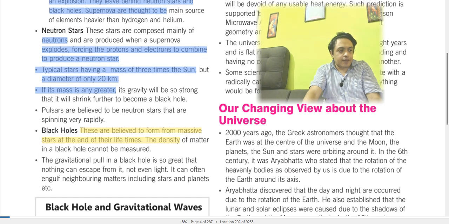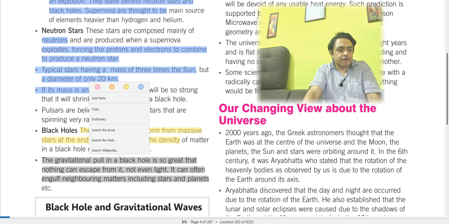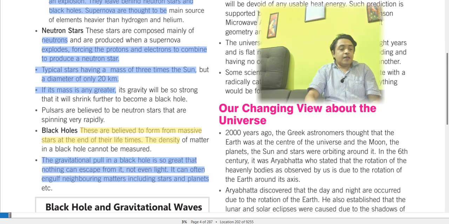The gravitational pull in a black hole is so great that nothing can escape from it, not even light. It can often engulf neighboring matter, including stars and planets. So if a star or a planet is pulled into it, it will be gone in the blink of an eye.